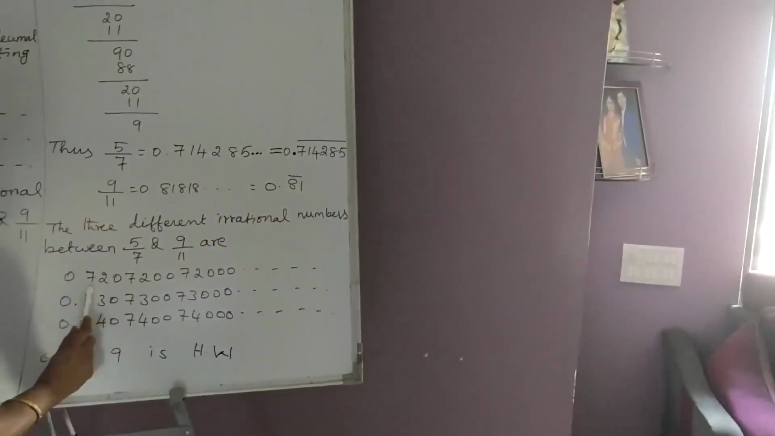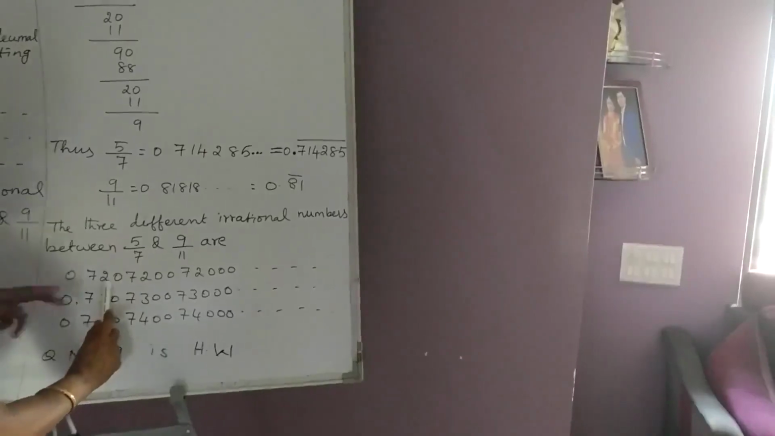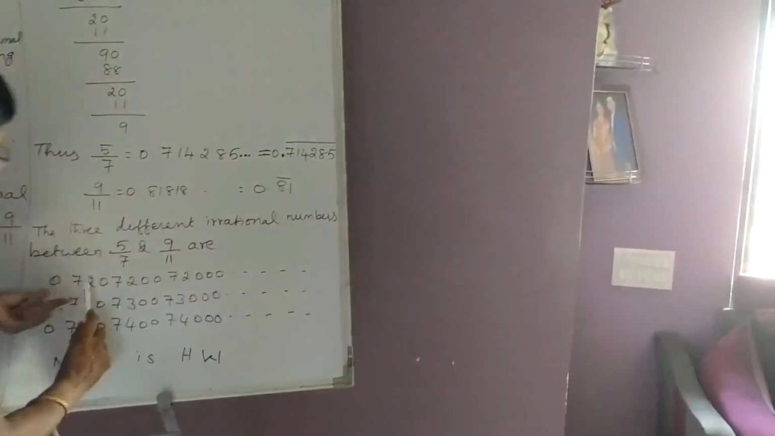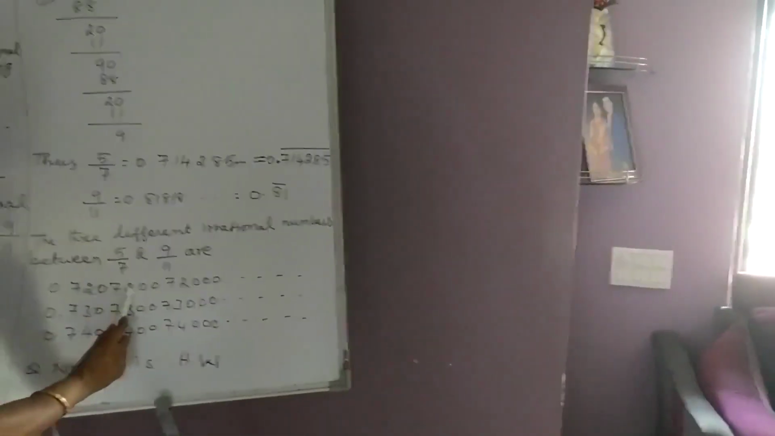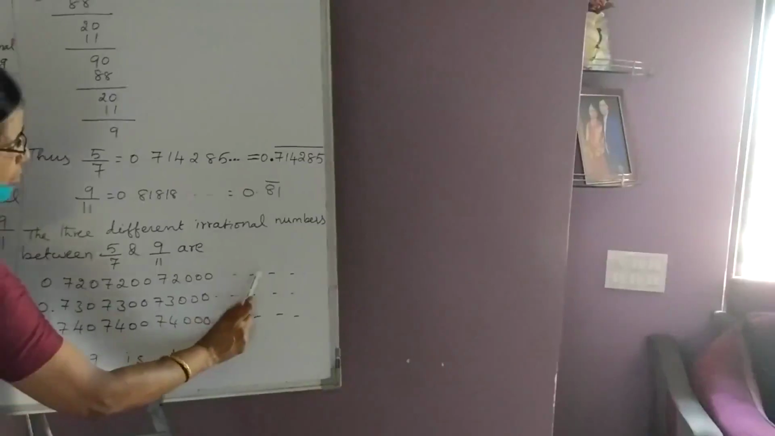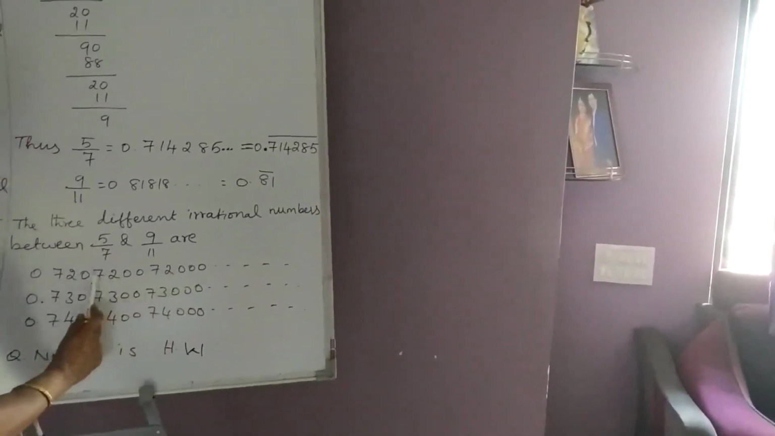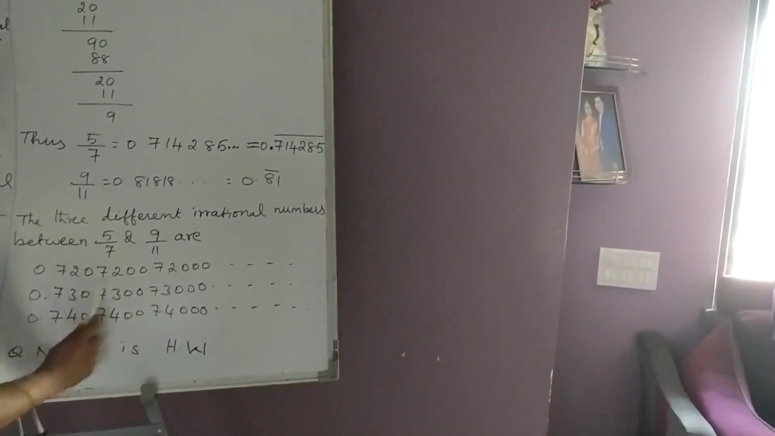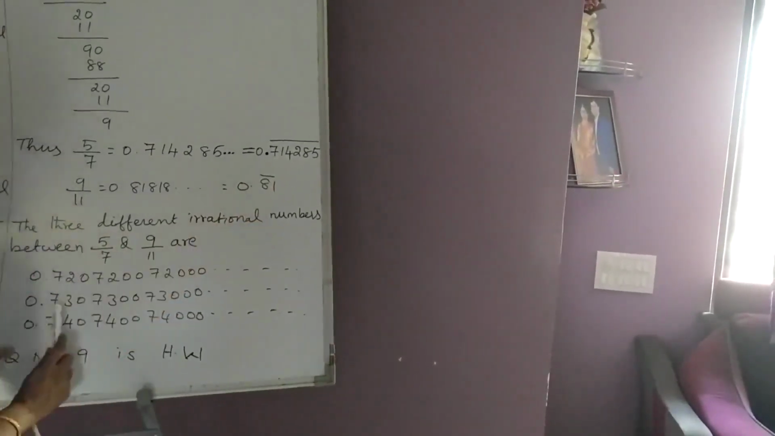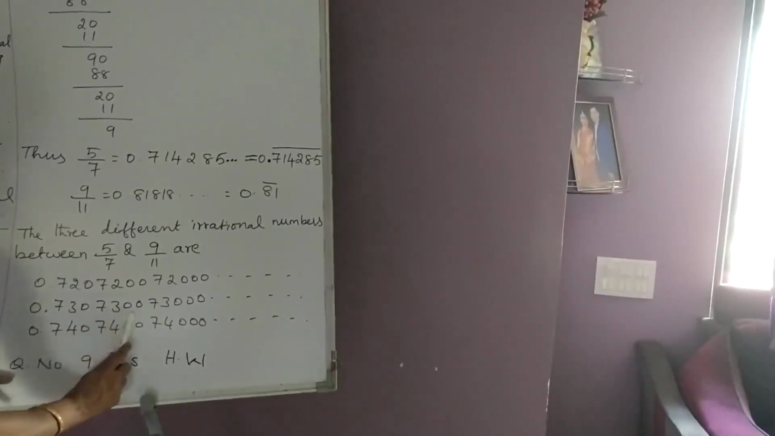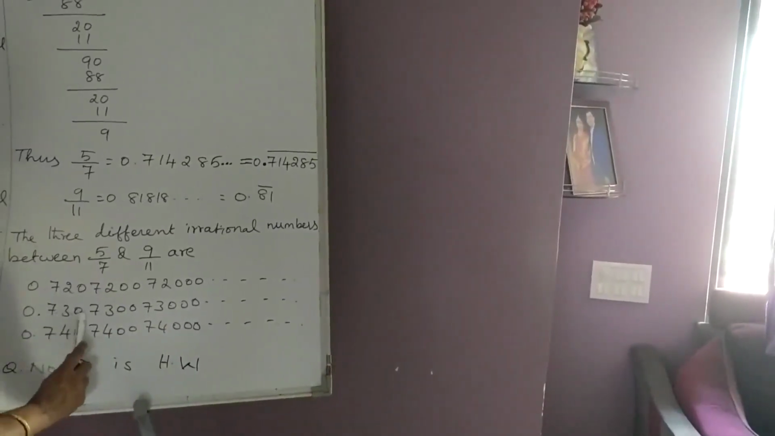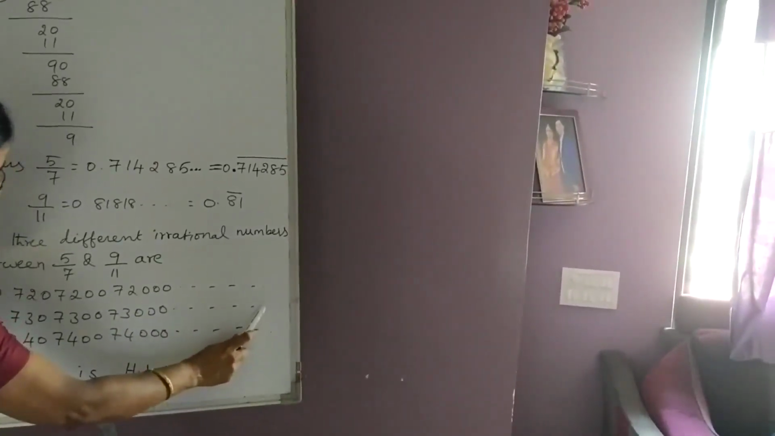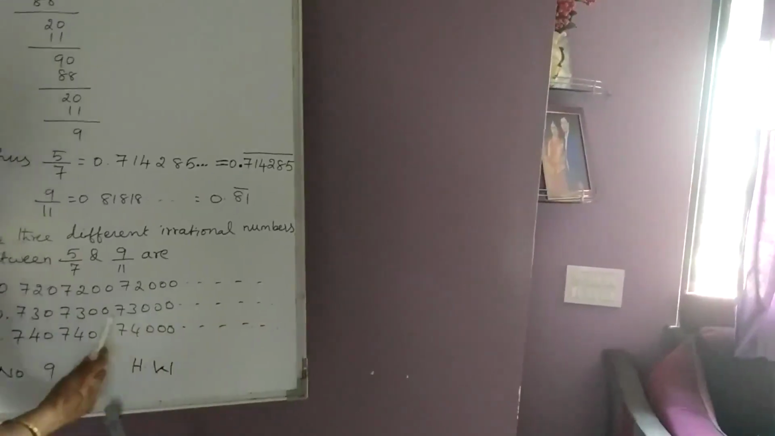The very first number I have taken is 0.72. You can see 0.72 is between these two numbers. And I have followed the pattern 720, 7200, 72000, it goes on. So it is non-terminating and non-recurring. Similarly, 0.73 exists between these two numbers. Same pattern I have followed here. If you want, you can follow any pattern. 0.730, 7300, 73000, it goes on. An example of non-terminating, non-recurring.